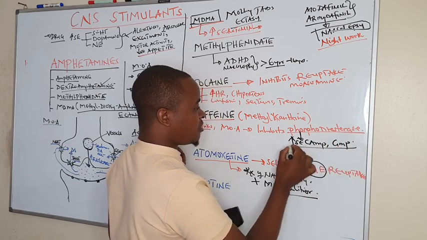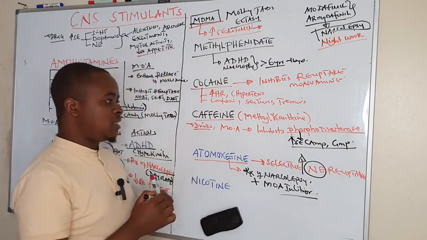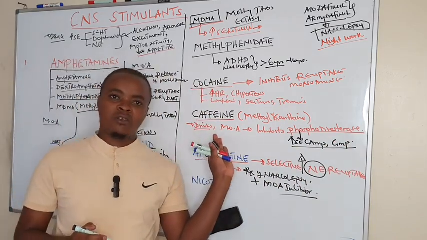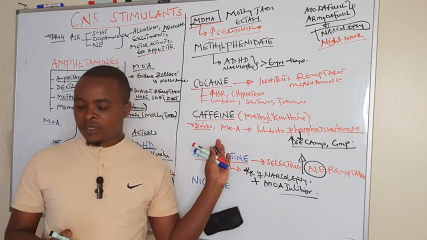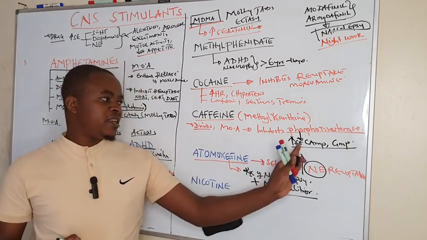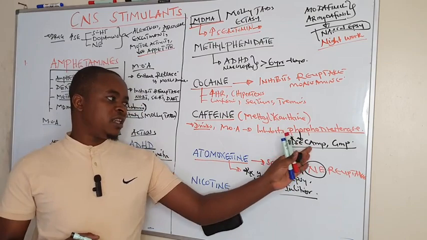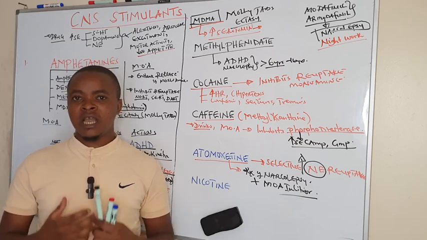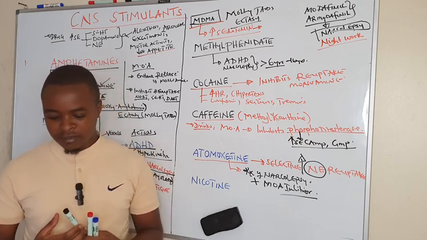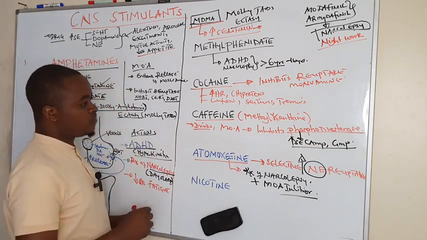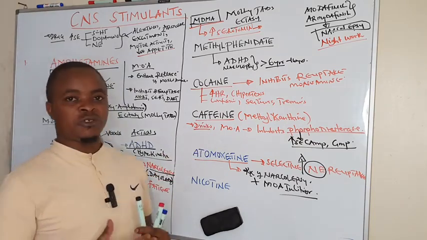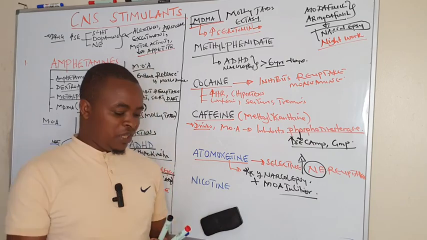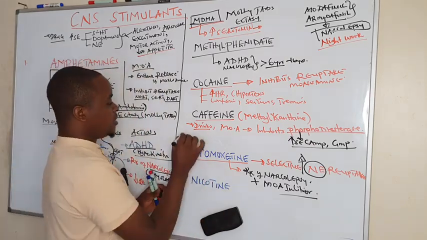It also has action by binding on the adenosine receptors. And when they are inhibited, increased levels of cAMP increase cellular activities, hence increasing arousal and excitement.